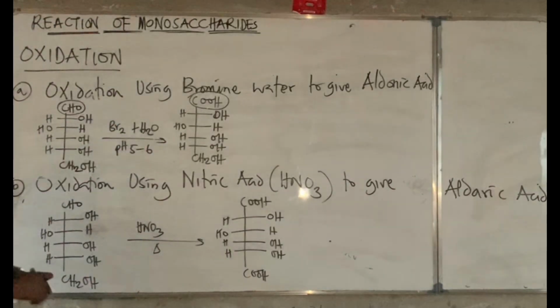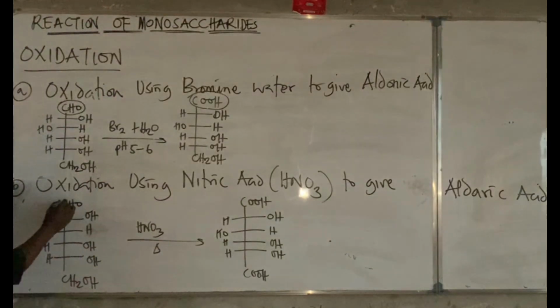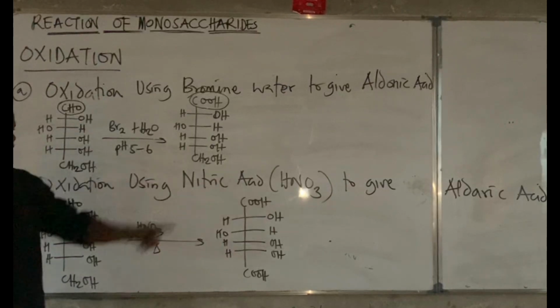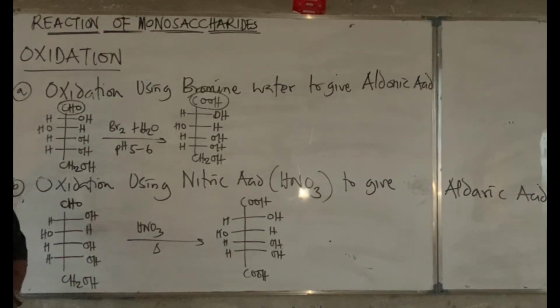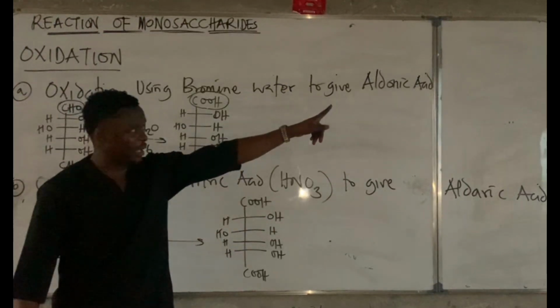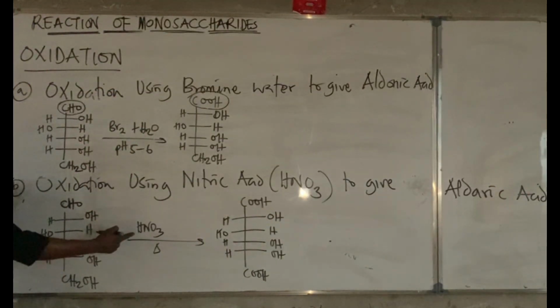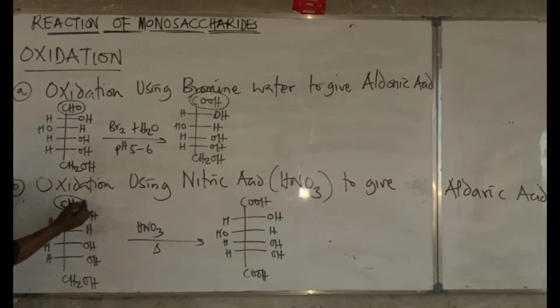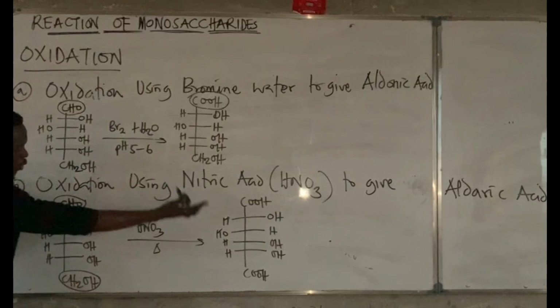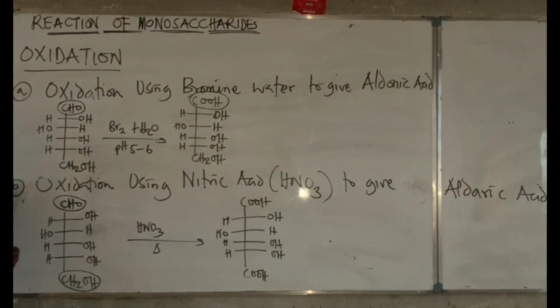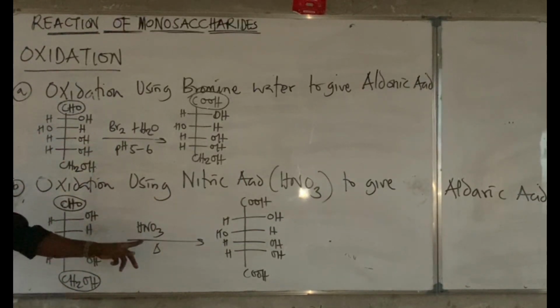Now, let's look at the next reaction, using nitric acid in the presence of heat. I'm going to come back to the name. Let's just take a look at this. This nitric acid converts the first aldehyde functional group and the last carbon to COOH. That is it. Now this is a very strong reagent.